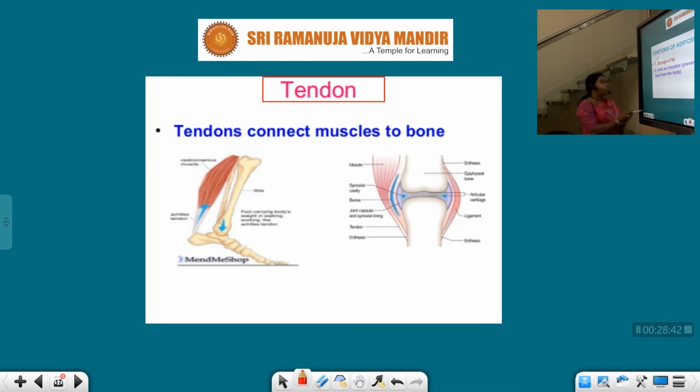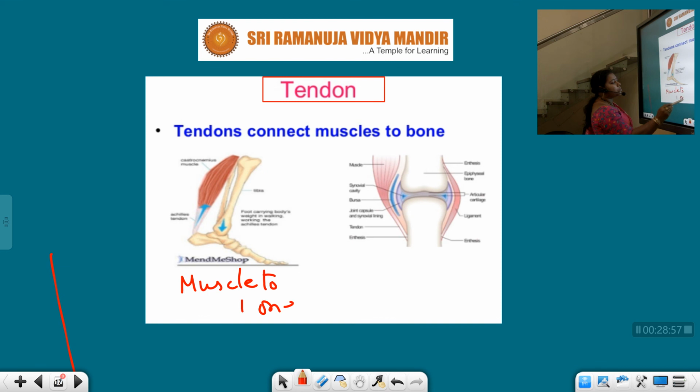And tendon, it is also one of the connective tissues. Tendons connect muscle to the bone. See, for movement of my hand, I am moving my hand. Only with the bones can I move? No. I have the muscles also, intact over the bone. So it's a combination of the muscle and the bone.